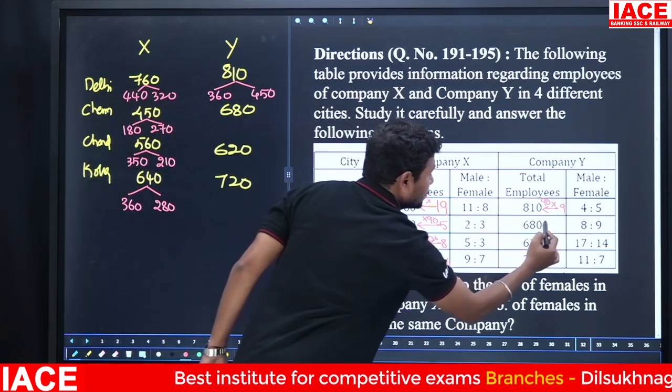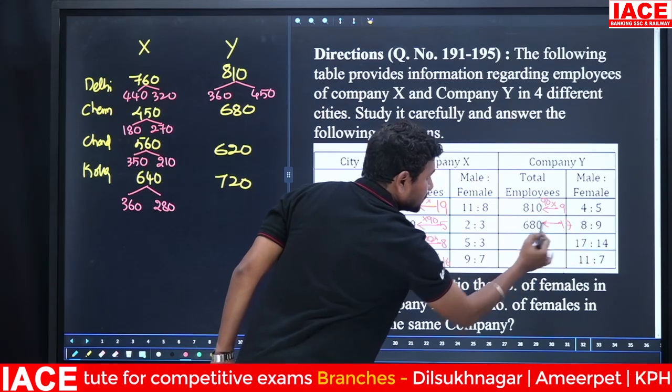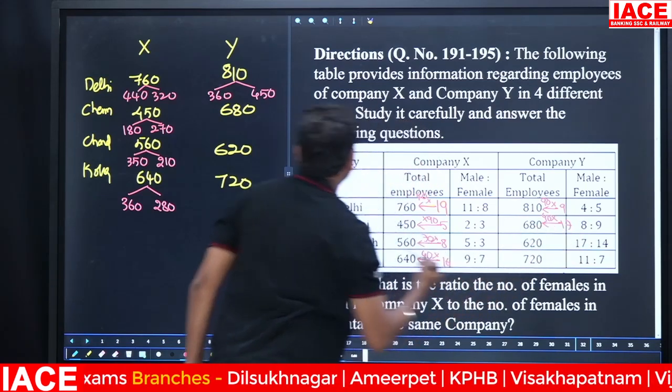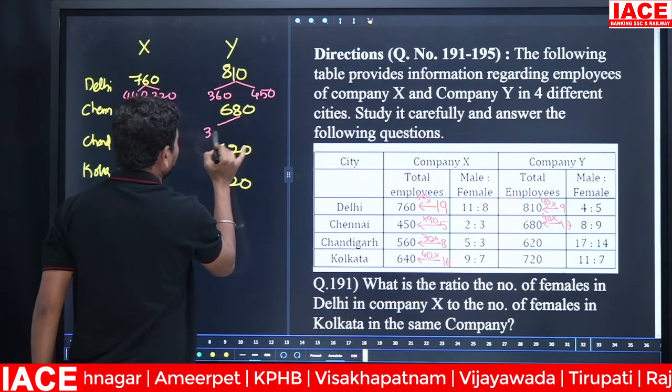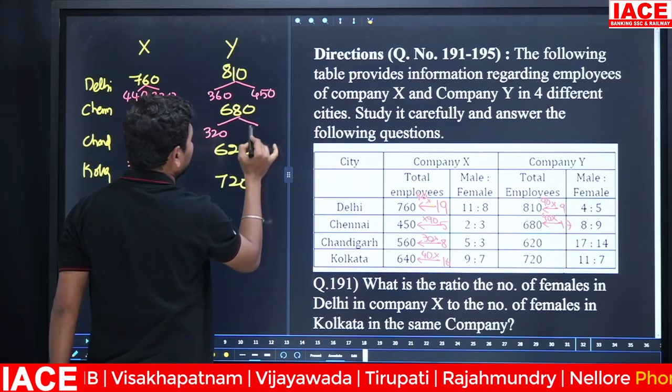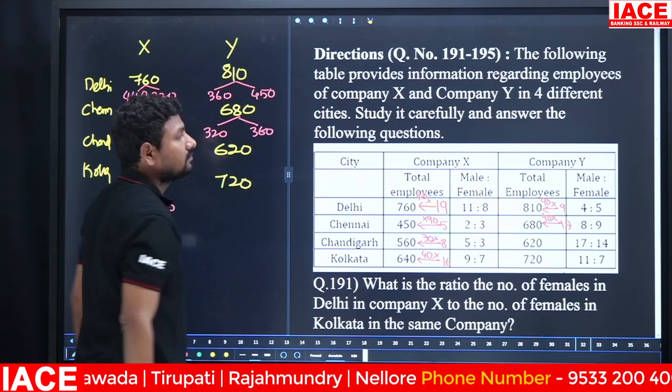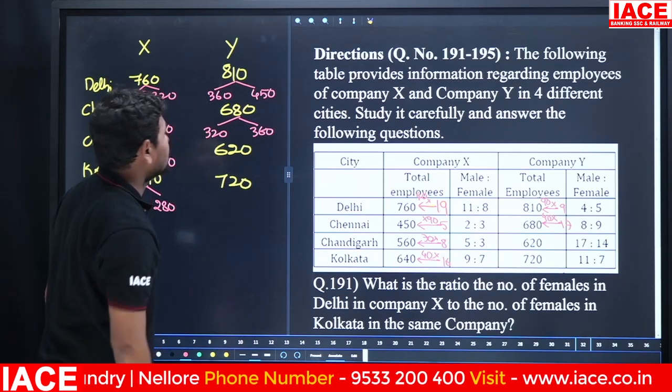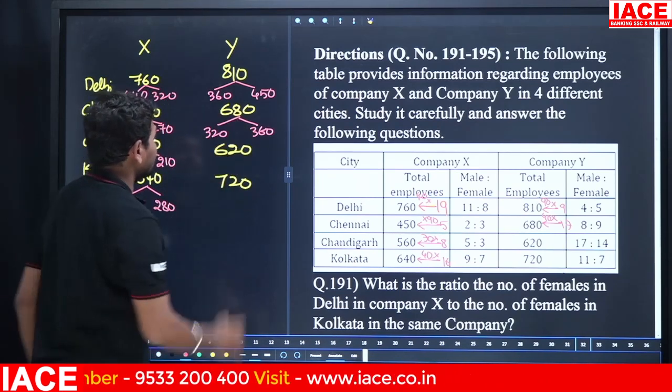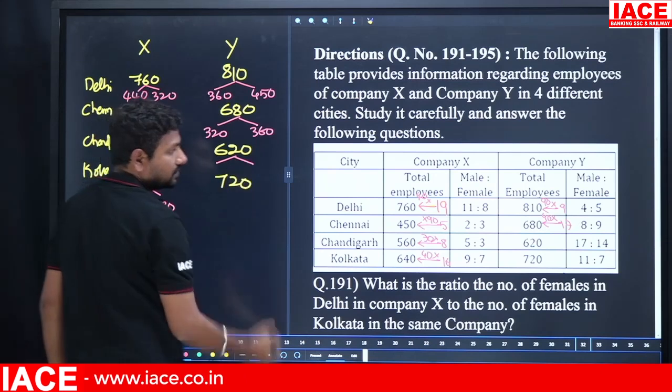Next, 8 plus 9 is equal to 17 parts. 17 parts is equal to 680, 1 part is equal to 40. 40 × 8 is equal to 320 and 40 × 9 is equal to 360. Okay, 40 × 8 is 320, 40 × 9 is 360, 320 plus 360 is 680. And as it is we have to separate 620 also.